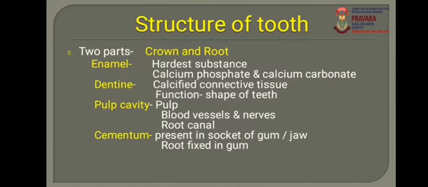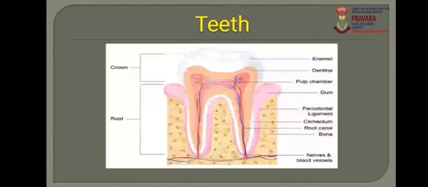There is one cavity present in the structure of the tooth. It is called the pulp cavity, which is filled with a matrix, and this matrix is called pulp. In the pulp cavity, there are blood vessels and nerves. This pulp cavity continues into the gum or the jawbone, and this continuation is called the root canal.